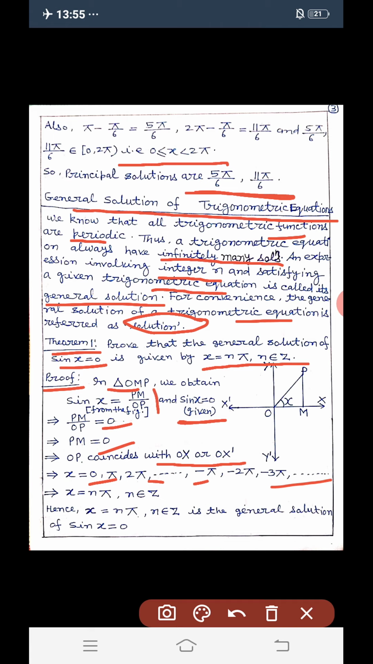And if we write this in compact form, then x is equal to n pi, where n belongs to integer. Hence x is equal to n pi, where n belongs to Z, that is integer, is the general solution of sin x is equal to 0.